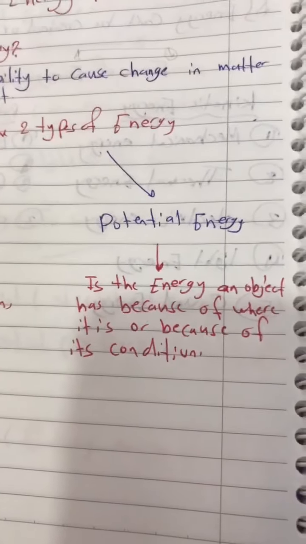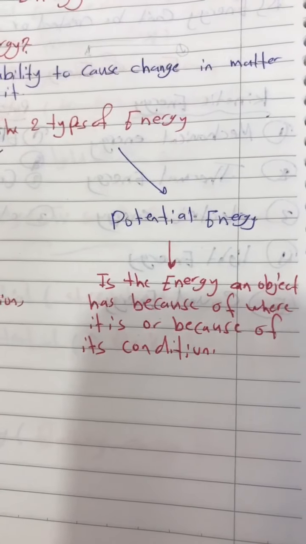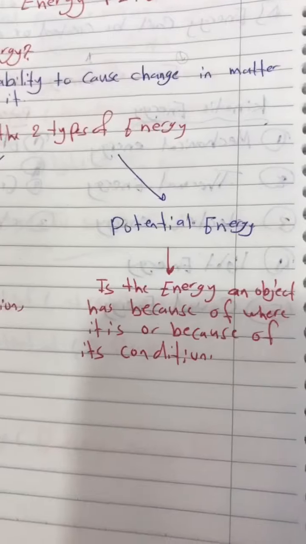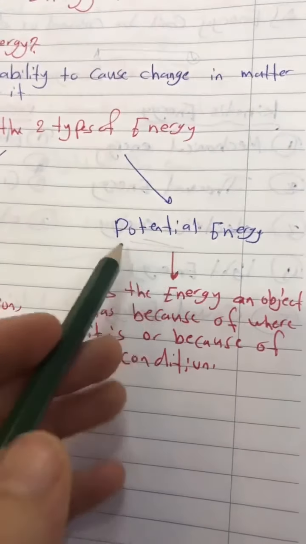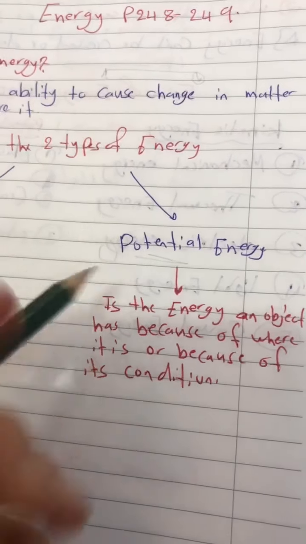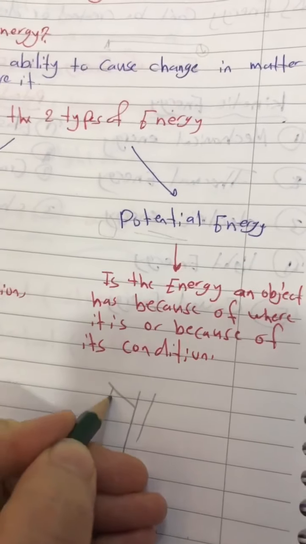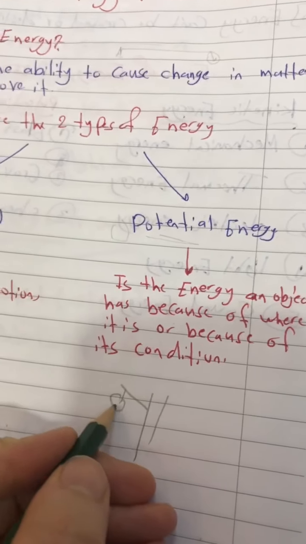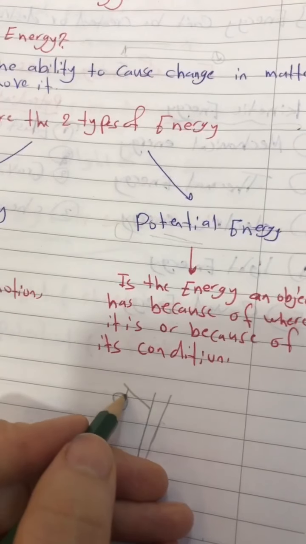What about potential energy? It is the energy an object has because of where it is or because of its condition. Okay, guys, potential means something which is inside, something which has like a secret, but it doesn't show. When you see the tree of apple, you see that the apple is with the tree, but it will not fall down.